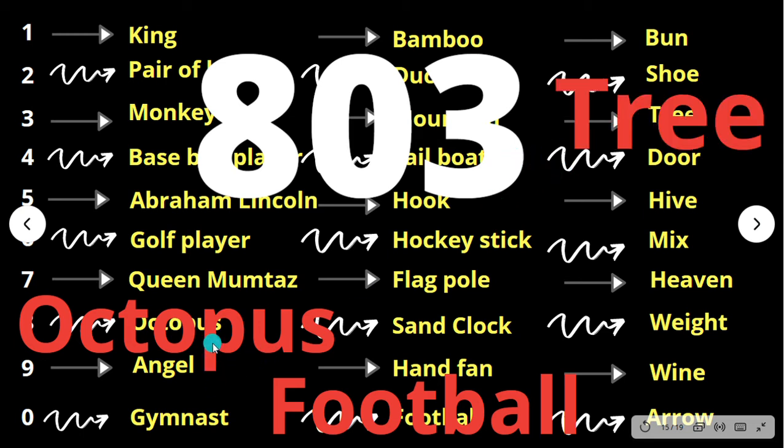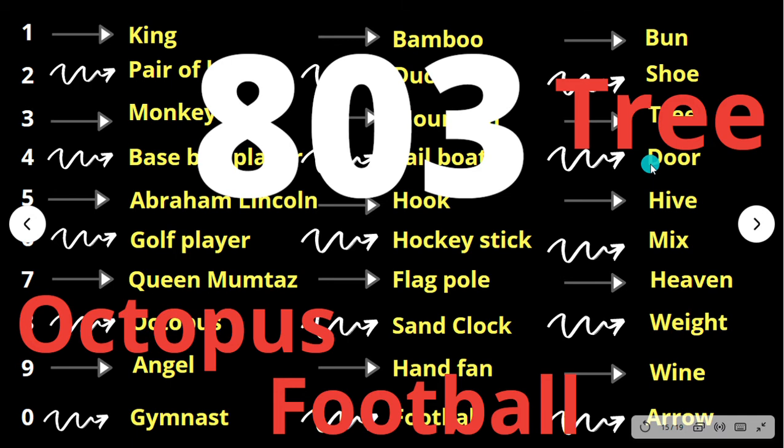Therefore, we need to remember only octopus, football, and tree, and we have to make an association of these three words. How can you associate these three in the same order? An octopus is kicking a football which is flying and falling on a tree. Can you visualize it as a picture? So now when you are driving your car, you can imagine an octopus kicking a football which flies and falls on a tree.